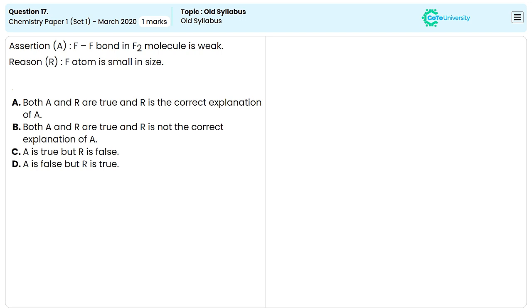Statements are given in this question. We have to find out the correct option based on the given two statements. In the first statement, it is given that the fluorine-fluorine bond in the F2 molecule is weak.